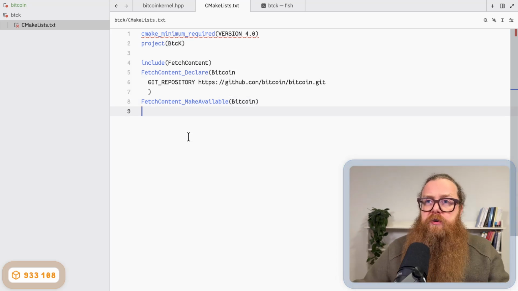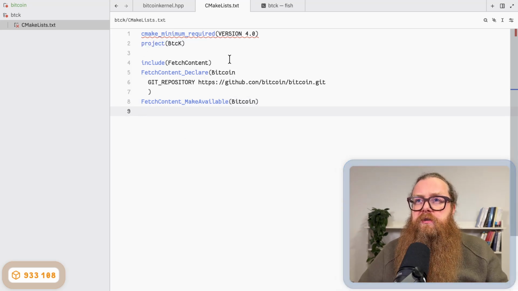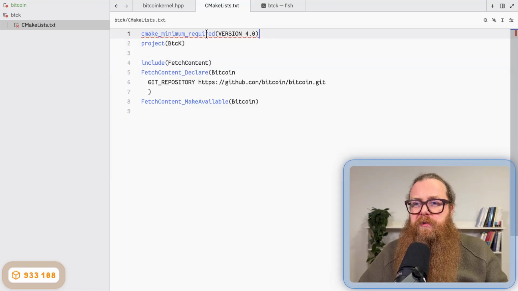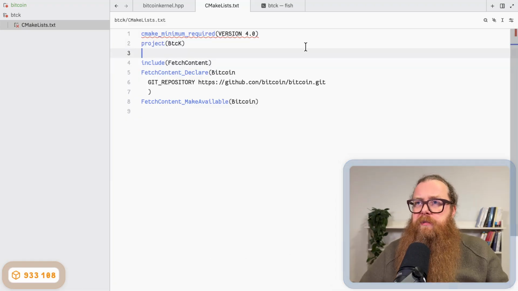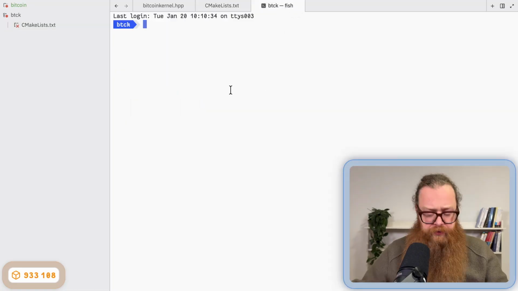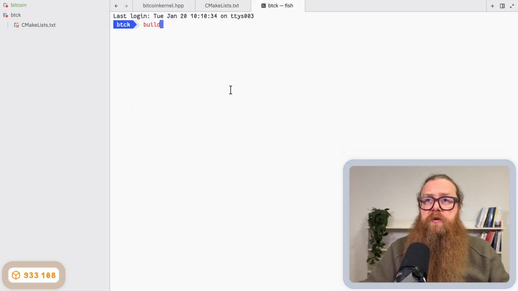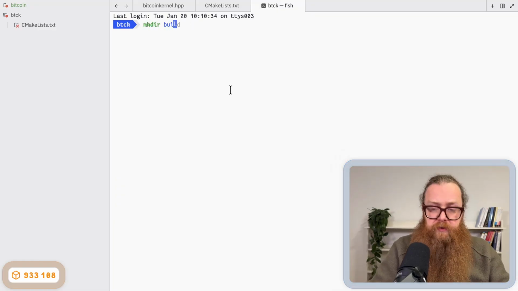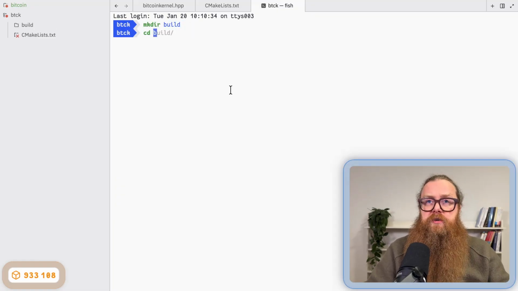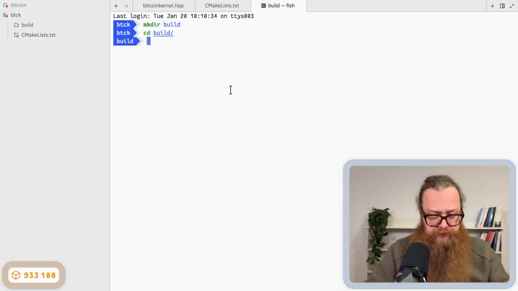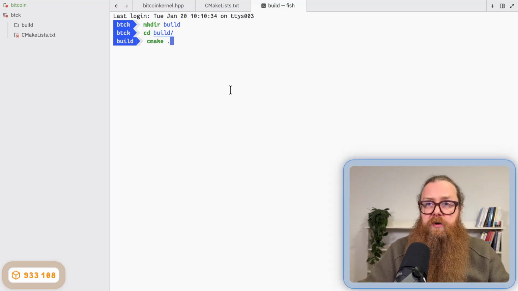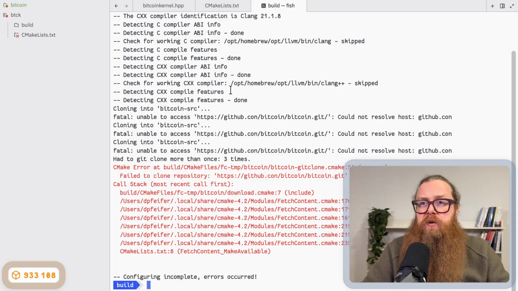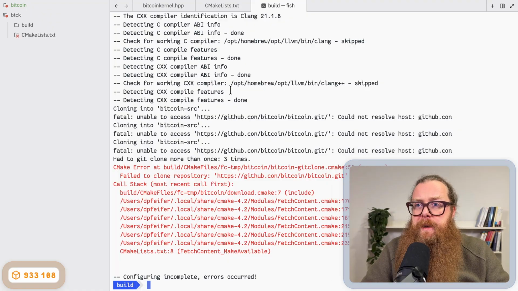Good. So what is wrong here? What is a grammar error? Why? cmake_minimum_required looks correct. Anyway, let's try whether it works. I create a new directory, mkdir build, go into the directory build and run cmake .. What's wrong here?